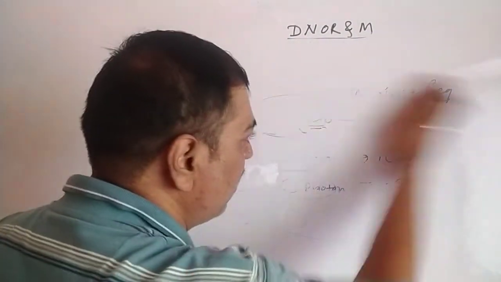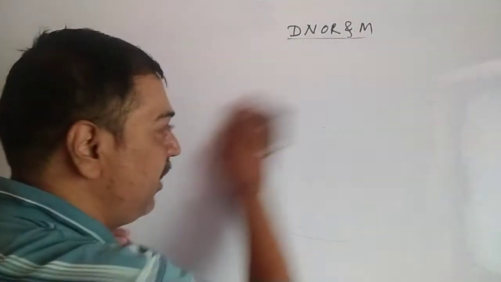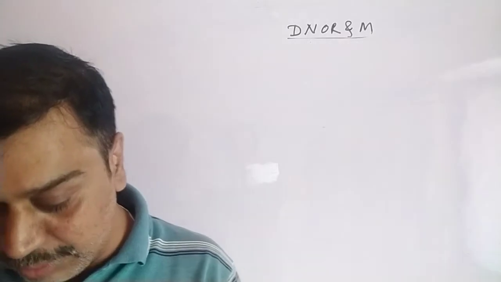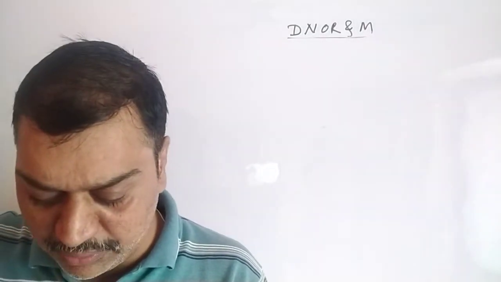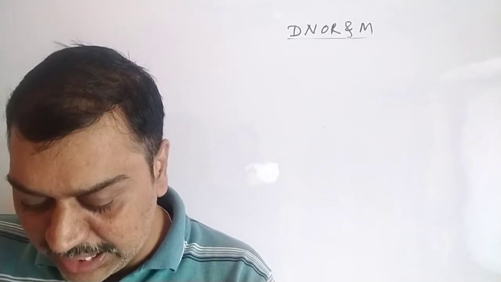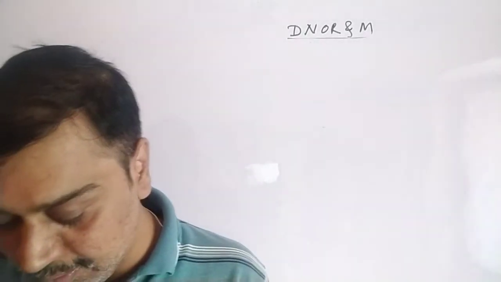Now let's go to the second conclusion, the second conclusion that we have to draw from their experiment. There was no time lag between the incidence of light and the emission of electrons. The photocurrent started instantaneously, within 10 raised to minus 9 seconds of shining light on the electron, even when the intensity of radiation was low. As soon as the incident radiation was stopped, the flow of current stopped.